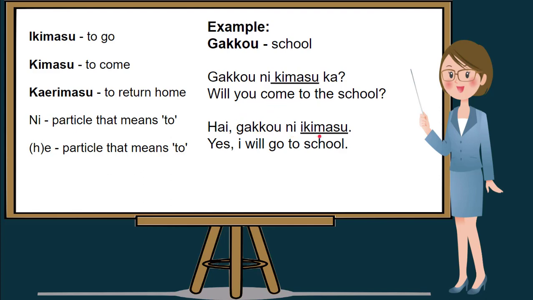Gakko ni ikimasu. Take note that in our first example, we use kimasu, which means come. And in our second statement or example, we use ikimasu, meaning to go. Let's read this one once again. Hai. Gakko ni ikimasu. In English, yes, I will go to school.